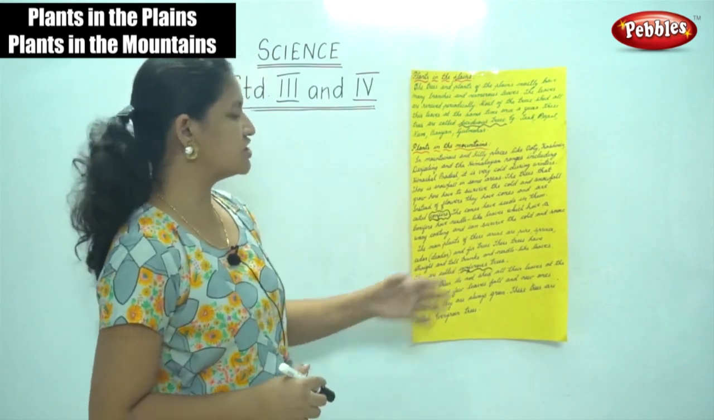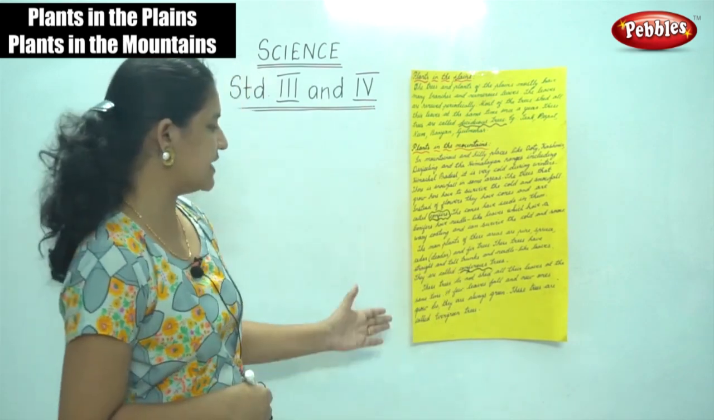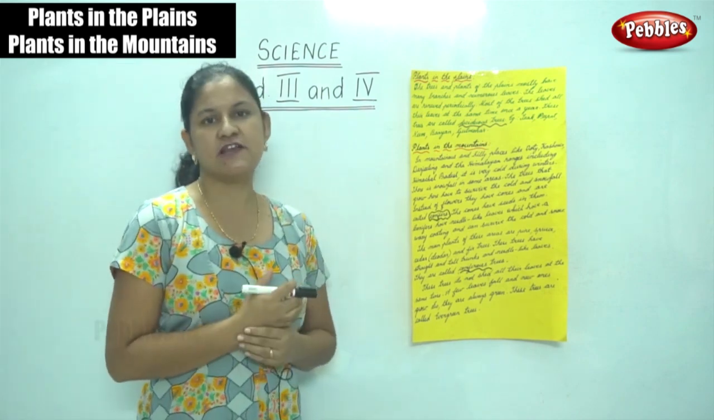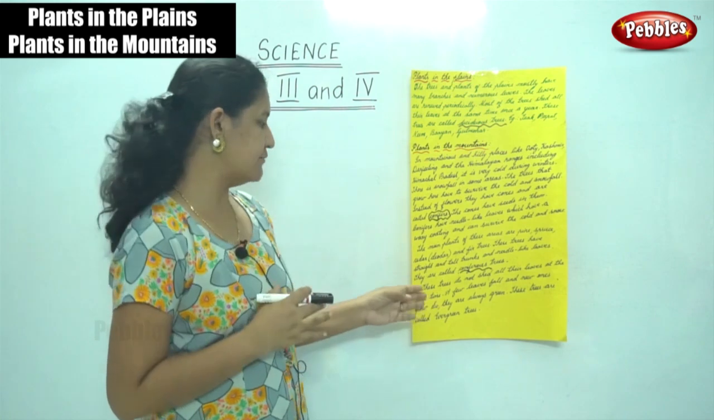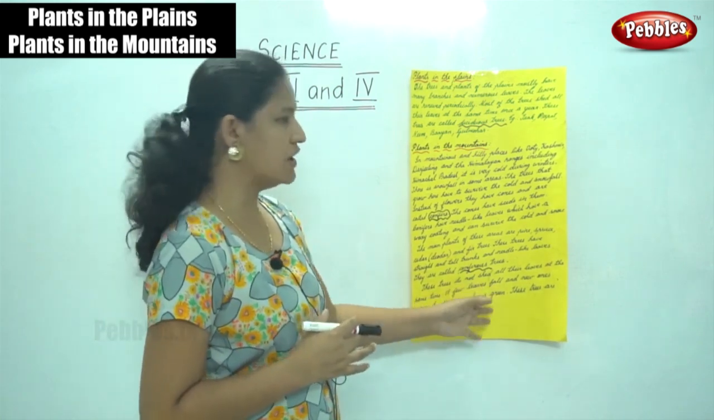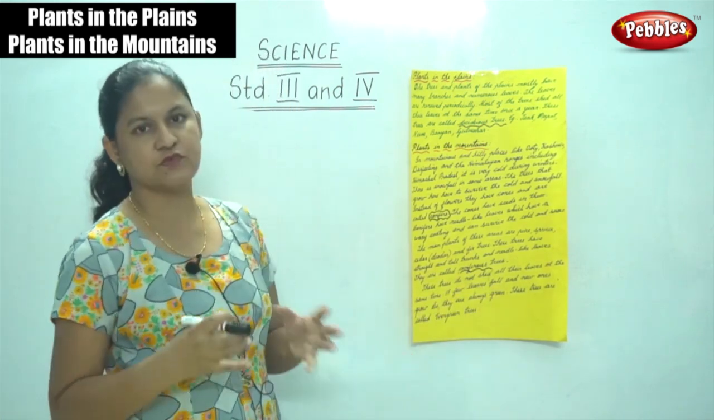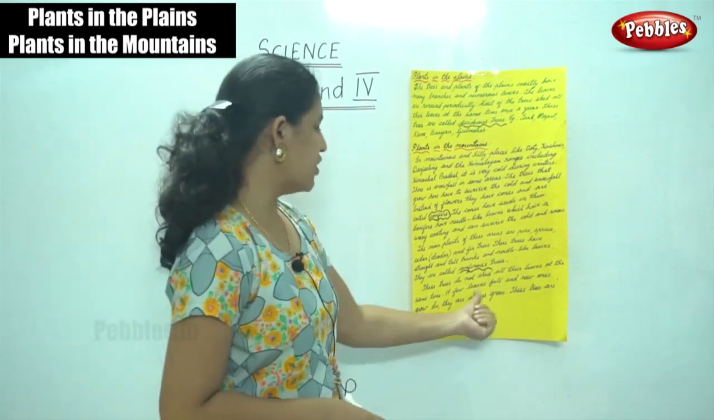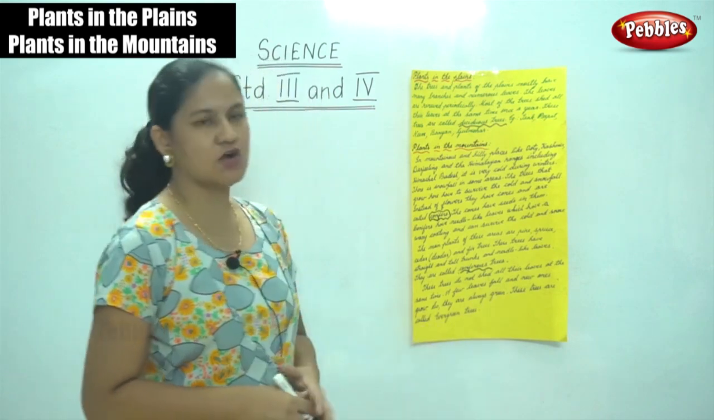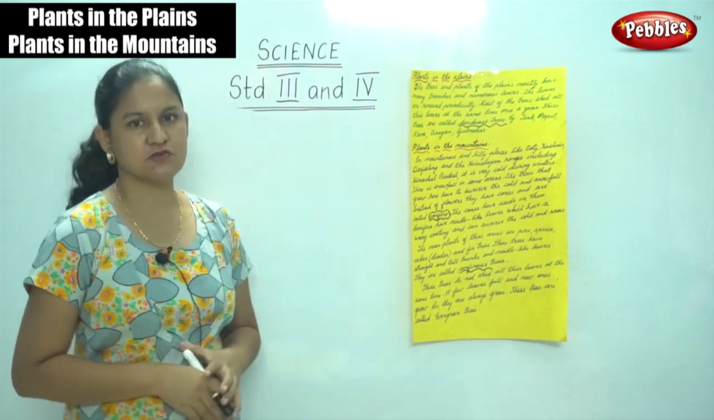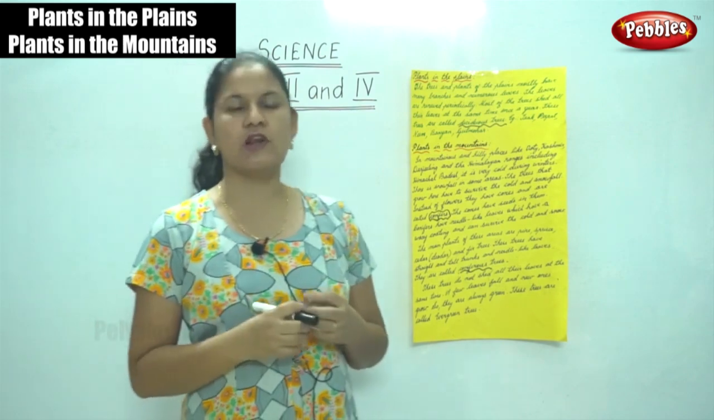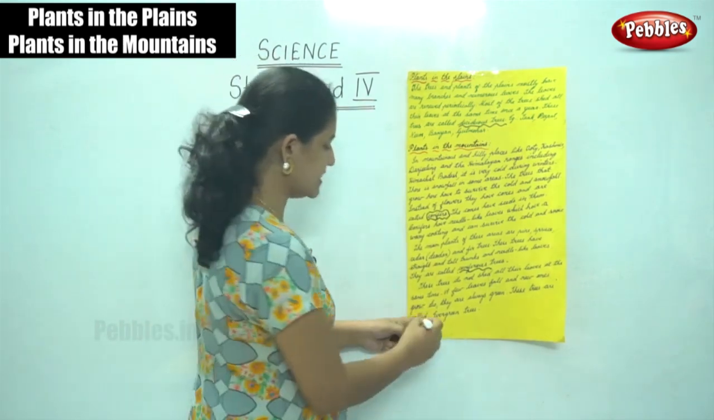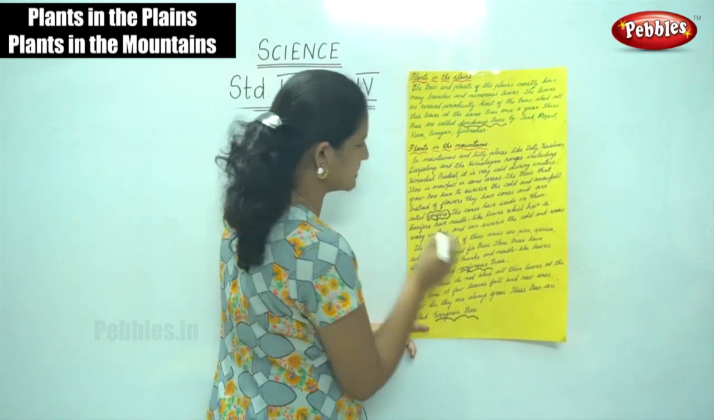These trees do not shed all their leaves at the same time. A few leaves fall and new ones grow. So they are always green, and these trees are called evergreen trees.